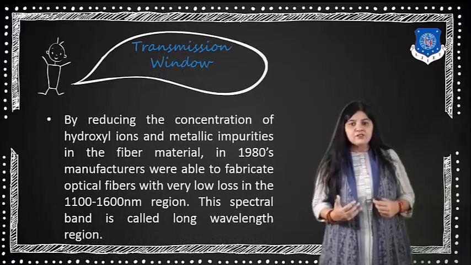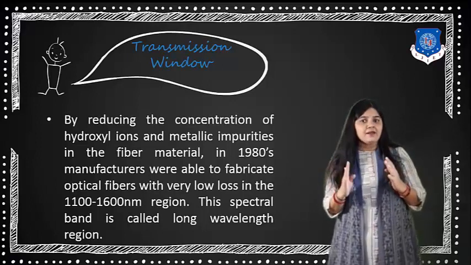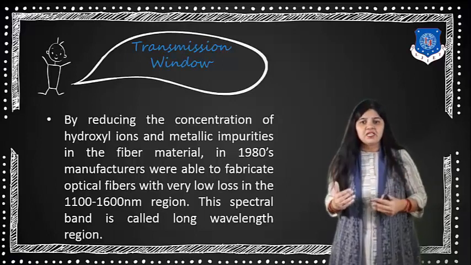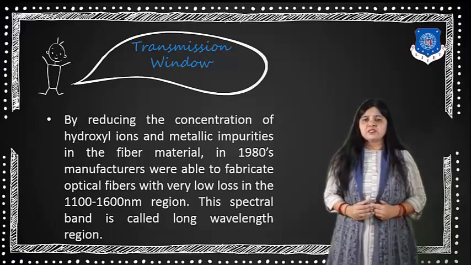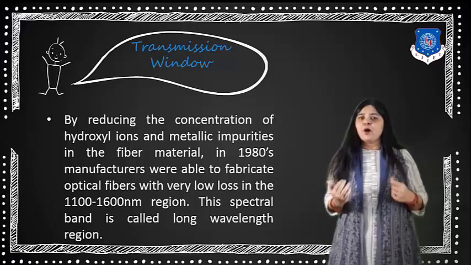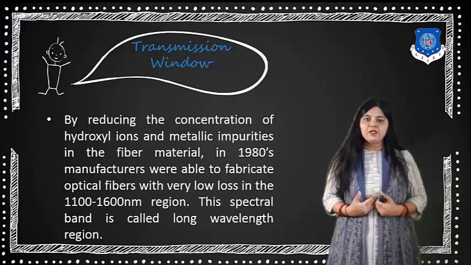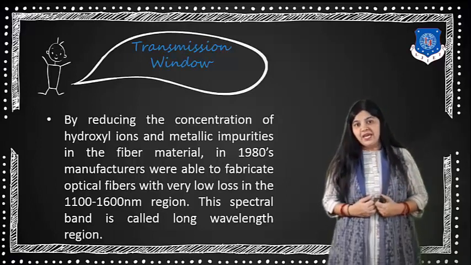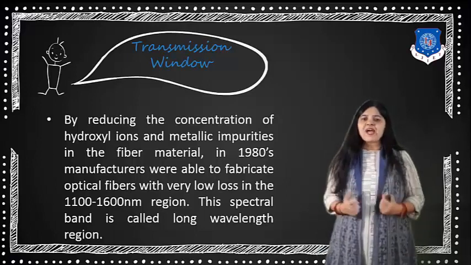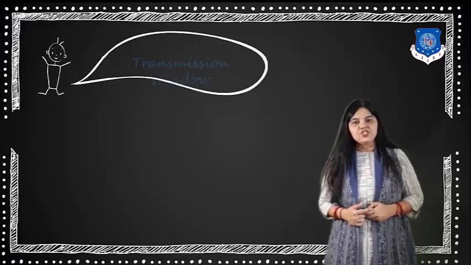By reducing the concentration of hydroxyl ions and metallic impurities in the fiber material, in the 1980s the manufacturers were able to fabricate optical fibers with very low loss in the 1100 to 1600 nanometer region. This spectral band is called the long wavelength region.